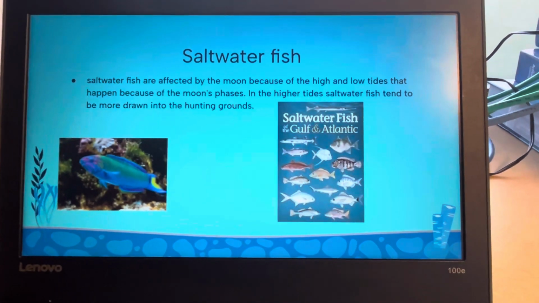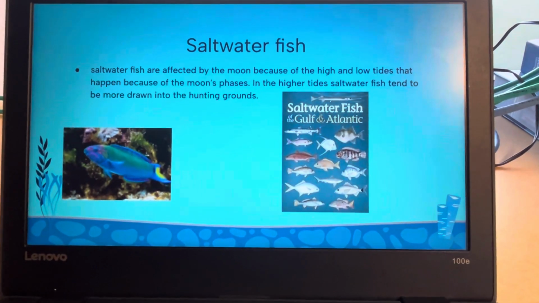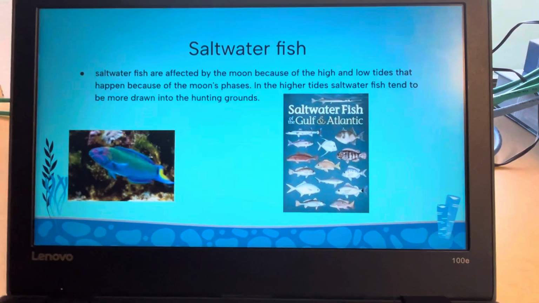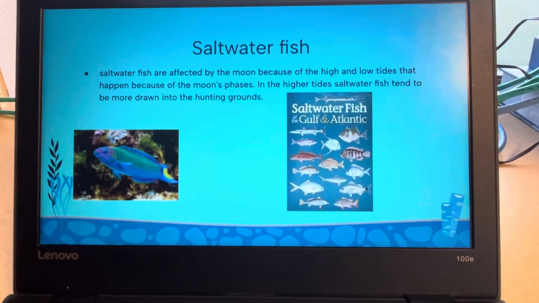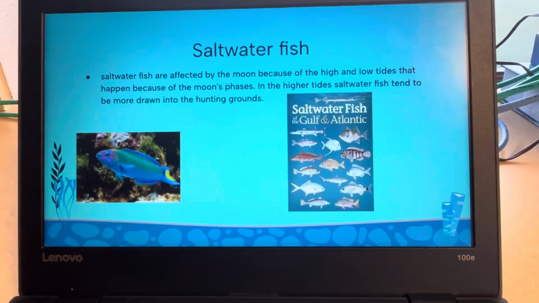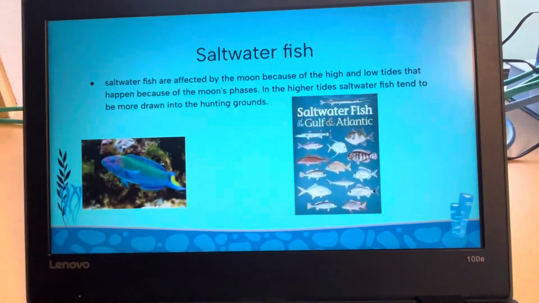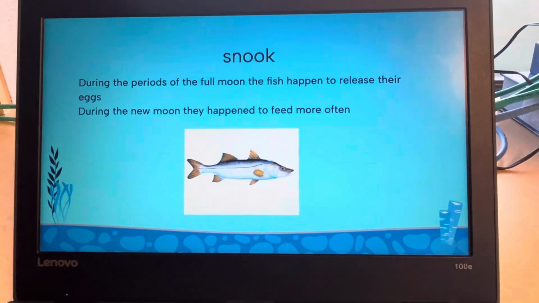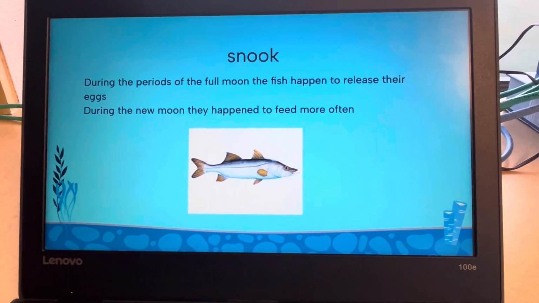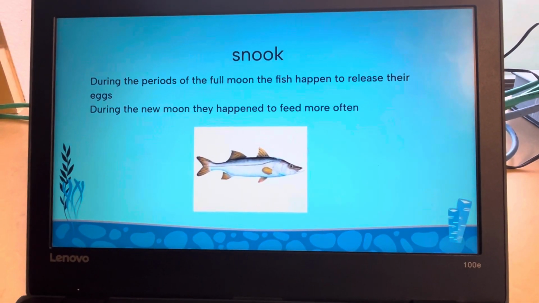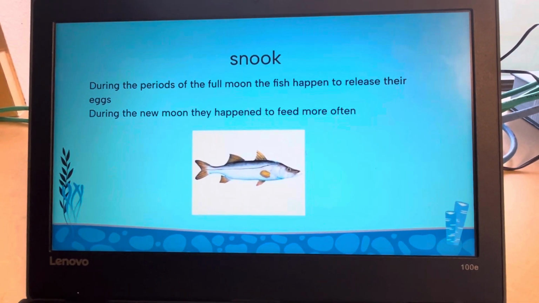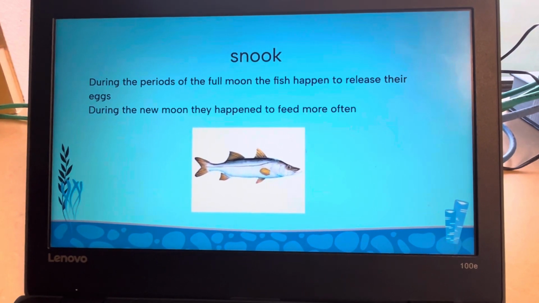Saltwater fish. Saltwater fish are affected by the moon because of the high and low tides that happen because of the moon's phases. In the higher tides, saltwater fish tend to be more drawn into hunting grounds. The snook fish. During the periods of a full moon, the fish release their eggs, and then during the new moon, they feed way more often.